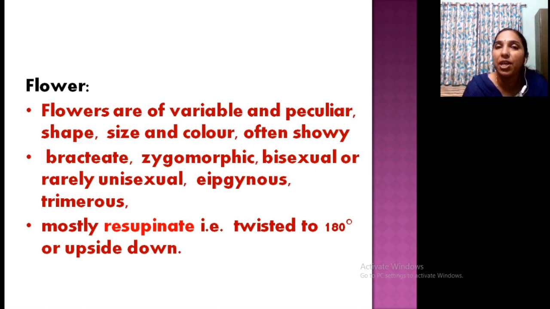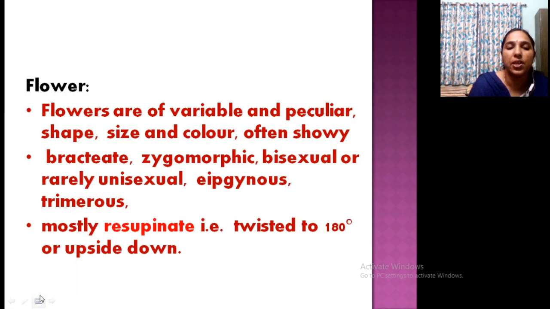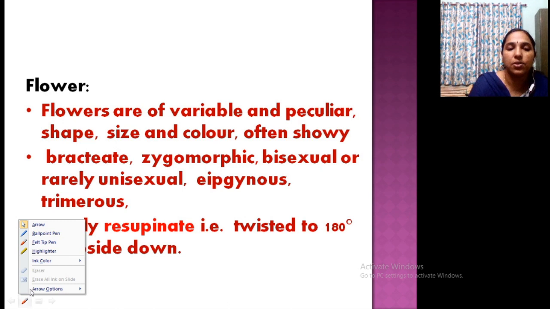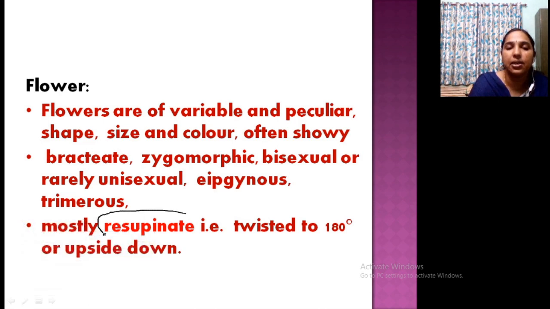Then another very important phenomenon observed in the family Orchidaceae is resupination. So this is a very important point. You have to remember what is resupination. What is resupination? So I will show you. Okay. So this is the term resupinate. Resupination means axis twisted to 180 degree or upside down. So the position of floral whorls may change. That phenomenon is known as resupination.